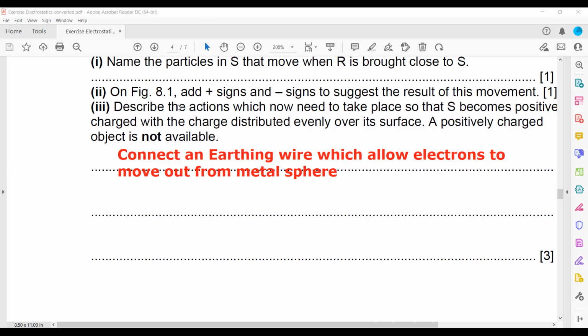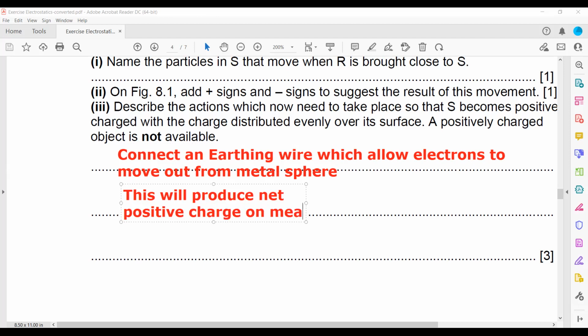It will produce a net positive charge on the metal sphere.